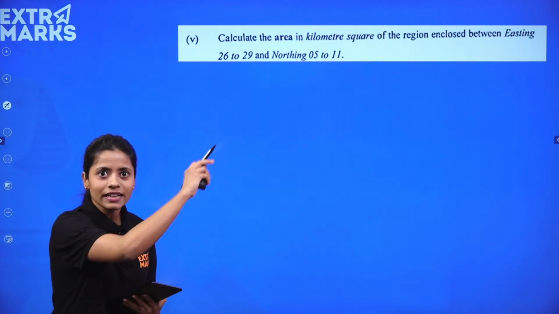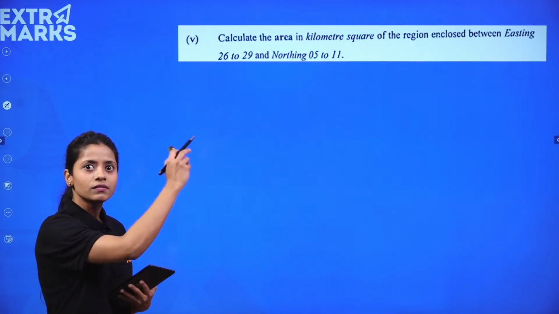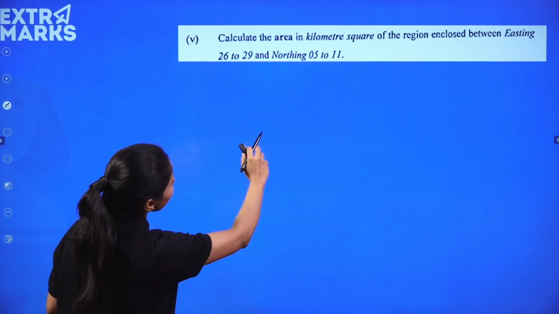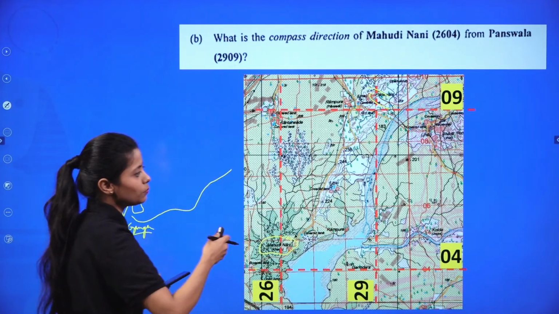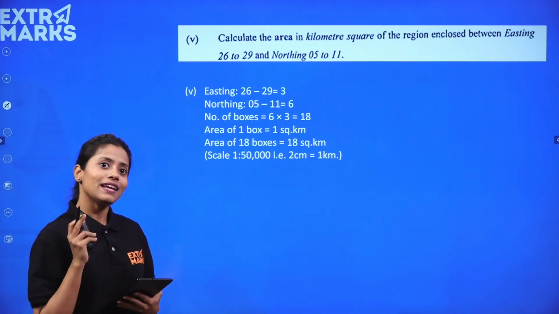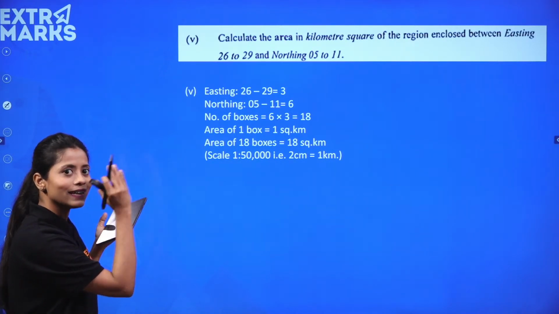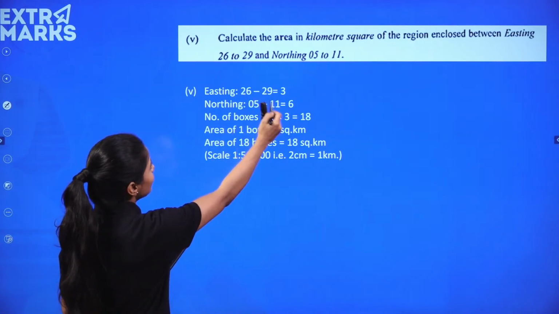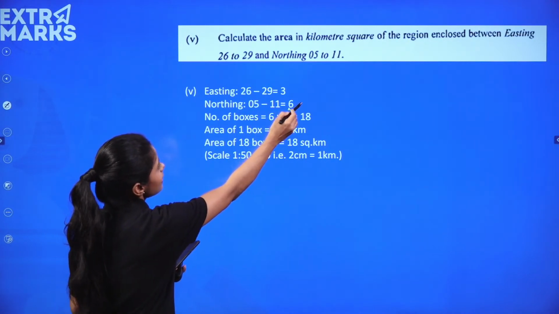Now calculate the area in the kilometer square region enclosed between easting 26 to 29 and northing 05 to 11. So this is the same. Northing, easting, both the horizontal and the vertical part. So I'm telling you again and again, what they do is, they give you repetitive questions, and certain portions they take it in that way only, right? So easting is 26 minus 29, 3 is the answer. Northing 05 minus 11 is the 6 is the answer, right?